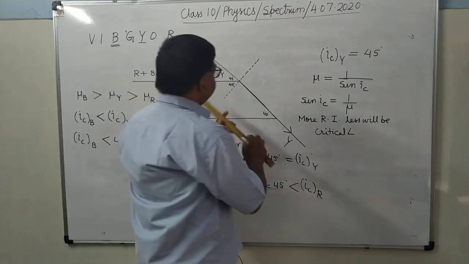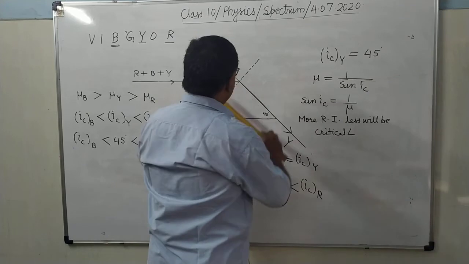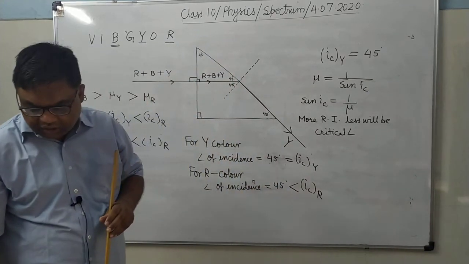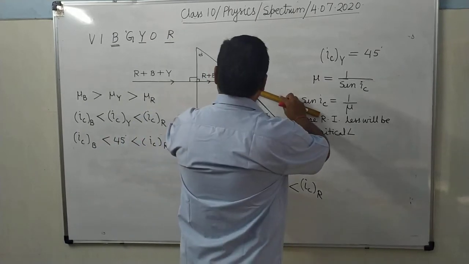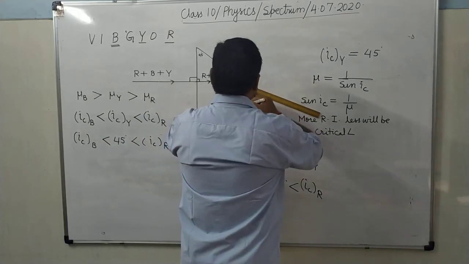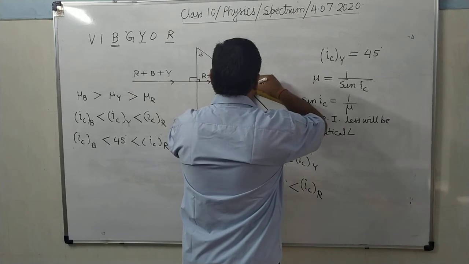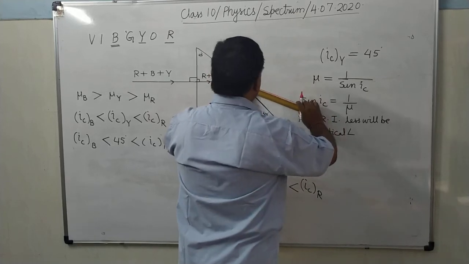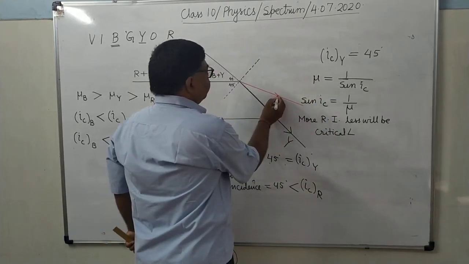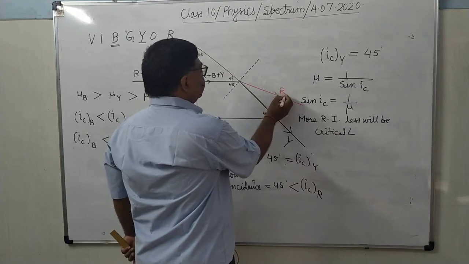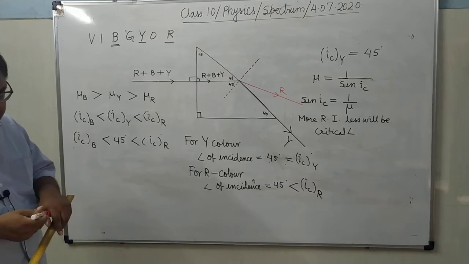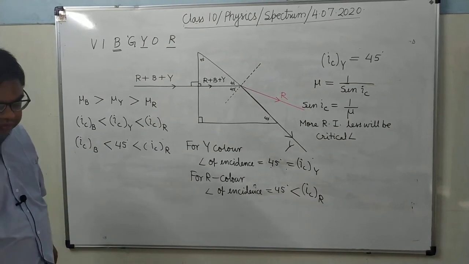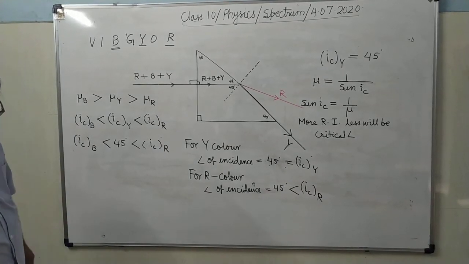Simply refracting means it will go into the other side. So I am making here, it will go this way. It's clear? Moving away from the normal. It's clear? Now what will be for the blue color, you can see.